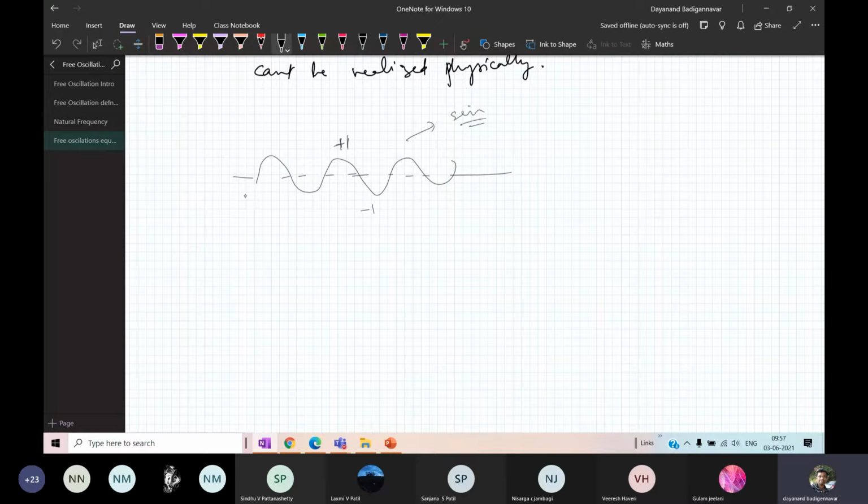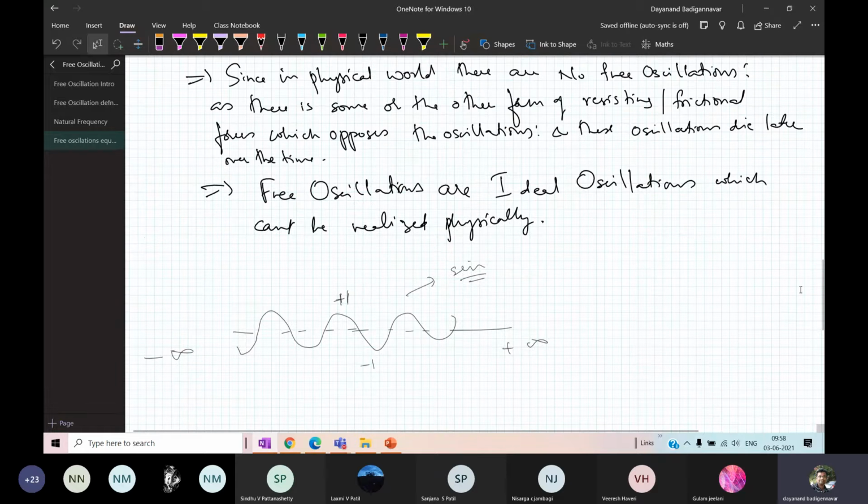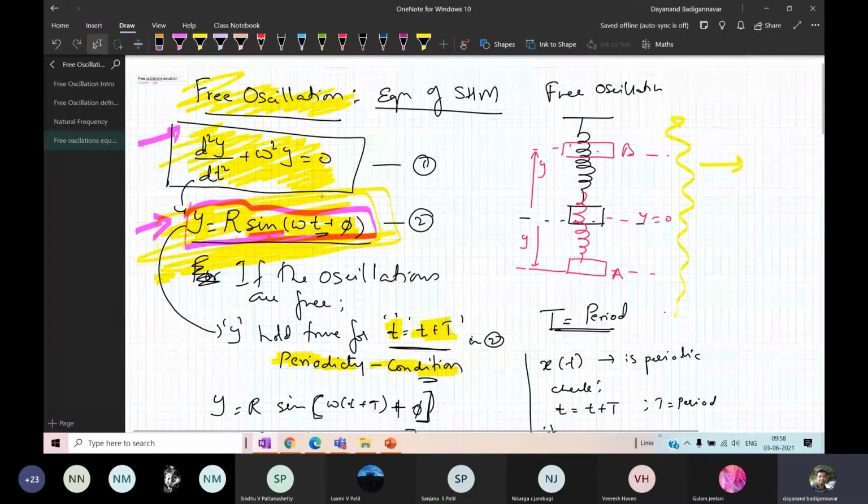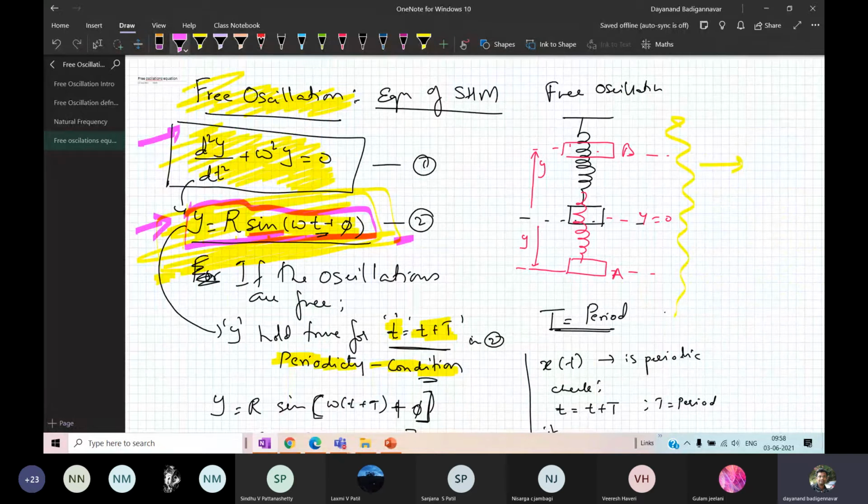Now, the sine function extends to -infinity and to +infinity. Therefore, this mathematical equation, y is equal to r sine theta or y is equal to r sine omega t, is nothing but an equation which is oscillating, repeating again and again. Therefore, you get oscillations which repeat again and again in free oscillations. You are getting the point?